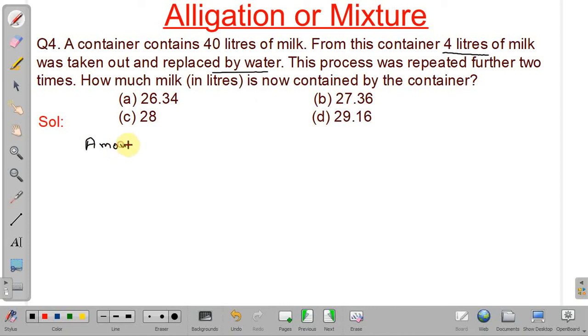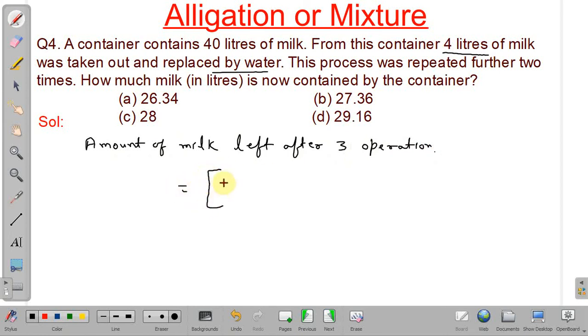So amount of milk left after 3 operations or n number of operations will be equal to initial quantity of milk, that is 40, into 1 minus quantity replaced in each process, so 4 divided by initial quantity, that is 40, to the power number of operations. So here it is 3, and this many liters.